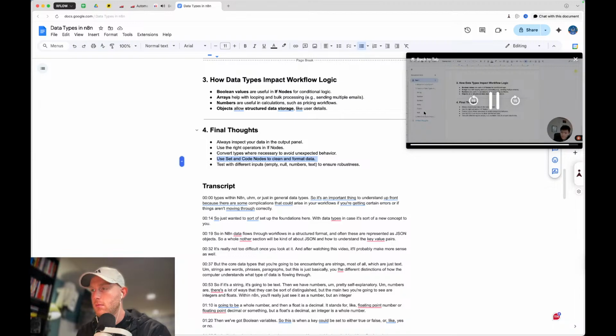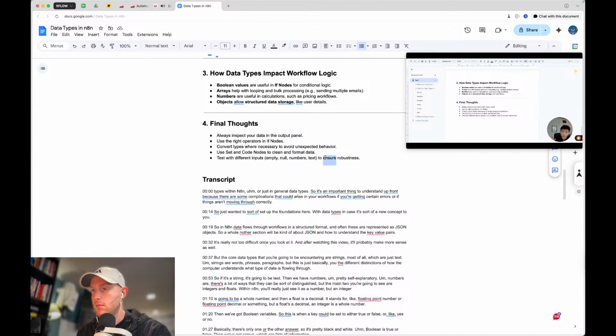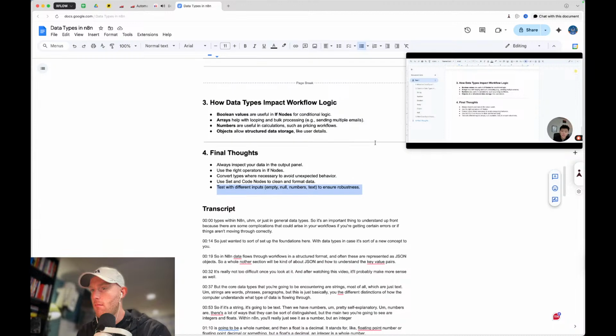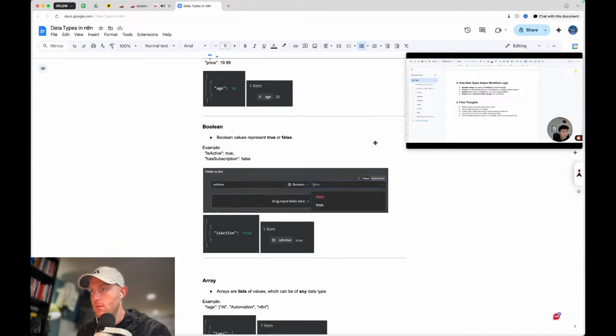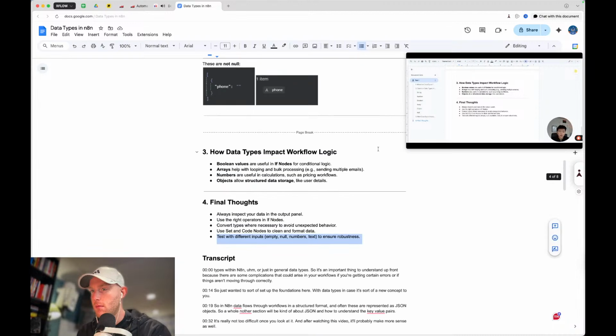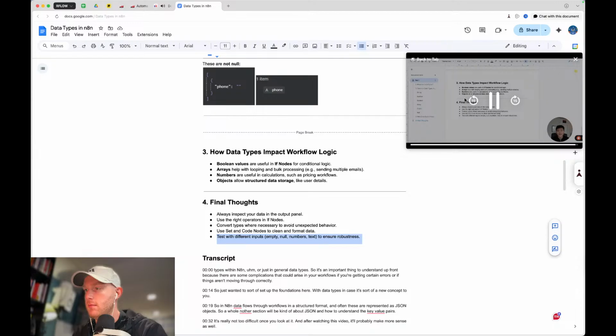And then one more final thought is be aware of null, or actually just an empty string or an empty value. So like zero. If it's a number data type and something's coming through as zero, like let's say how many sales did we have today? 0 or null. That's going to make a difference. Even though they both technically represent nothing, it's a big difference in the actual world of data, 0 versus null. So just keep that in mind.